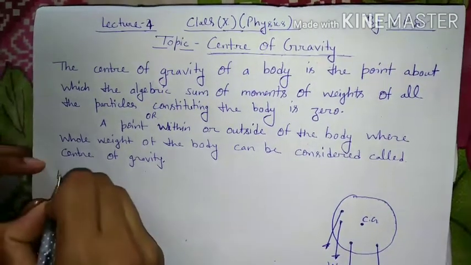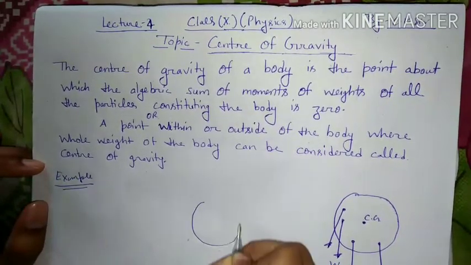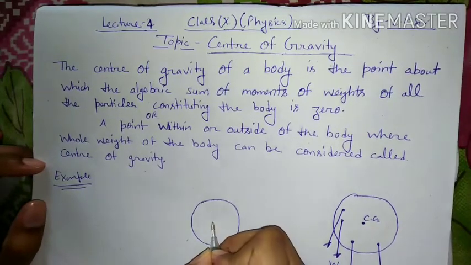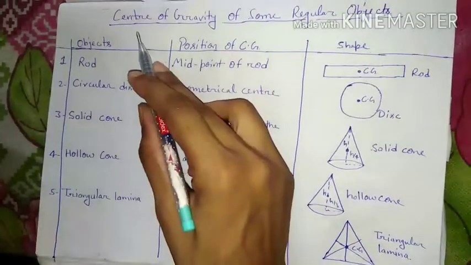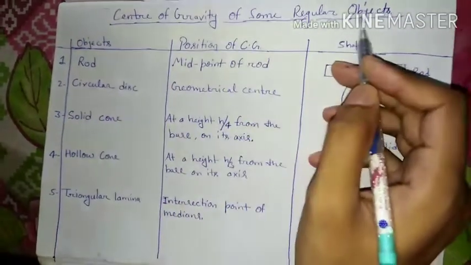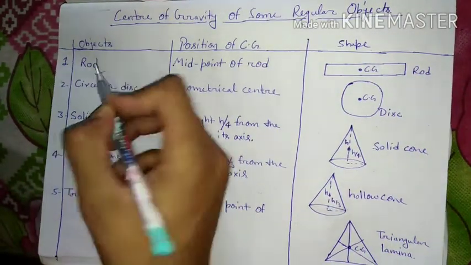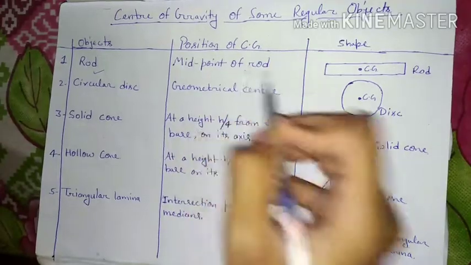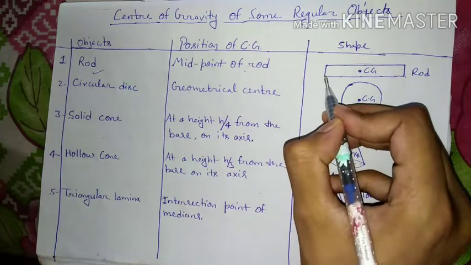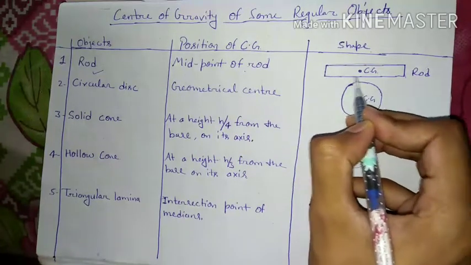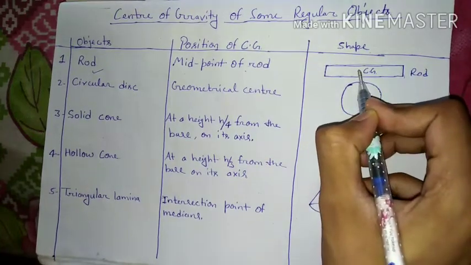For example, suppose we have a ring, then the center of gravity is its geometrical center. You should learn the center of gravity of some regular objects. Suppose the object is a rod. The center of gravity of a rod is its midpoint. Midpoint of the rod means, suppose this is a rod, then the midpoint is half the distance of breadth and half the distance of length. The intersection point of these half distances is known as the center of gravity of a rod.